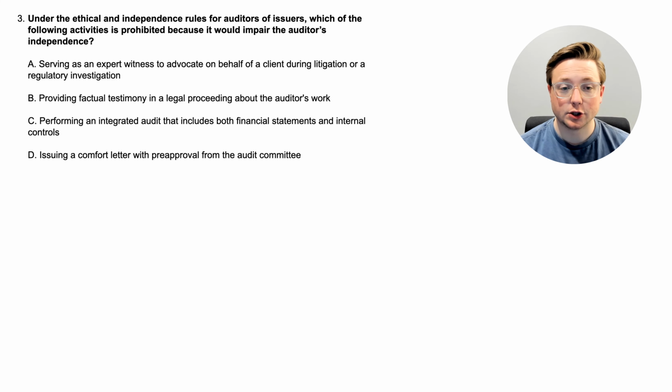All right, here we are at question 3. Under the ethical and independence rules for auditors of issuers, which of the following activities is prohibited because it would impair the auditor's independence? So let's read through these. A. Serving as an expert witness to advocate on behalf of a client during litigation or regulatory investigation. B. Providing factual testimony in a legal proceeding about the auditor's work. C. Performing an integrated audit that includes both financial statements and internal controls. Or D. Issuing a comfort letter with pre-approval from the audit committee.